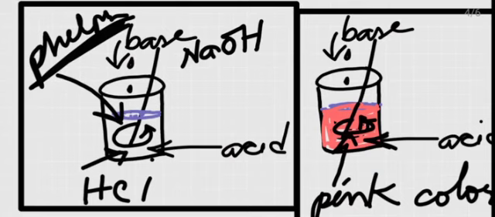After adding sodium hydroxide drop by drop, the hydrochloric acid solution inside the beaker goes on neutralizing, that is, its properties are being cancelled by the properties of the sodium hydroxide. At a certain stage, when a sufficient amount of sodium hydroxide is added, the solution inside the beaker becomes neutral.